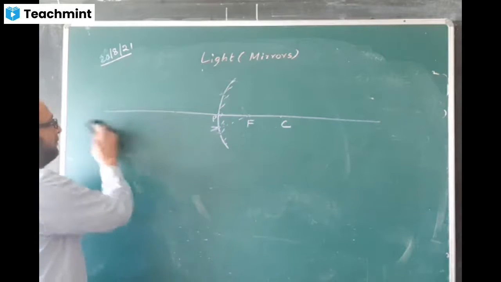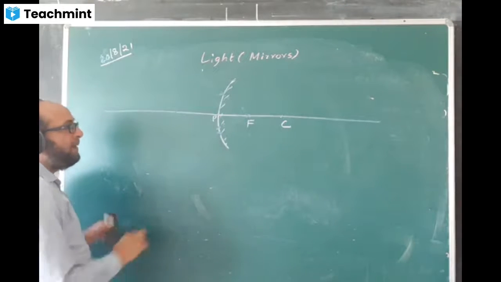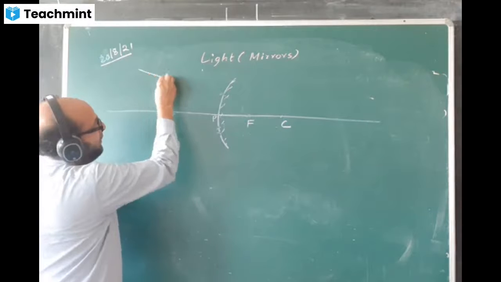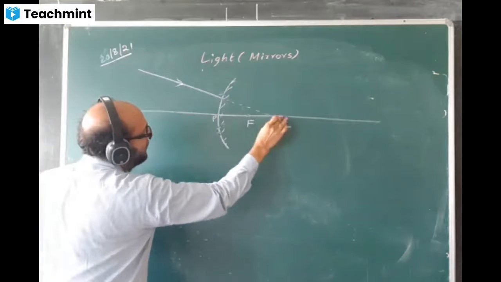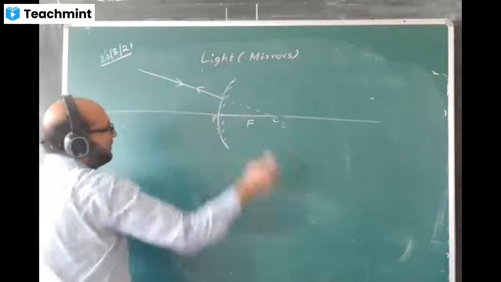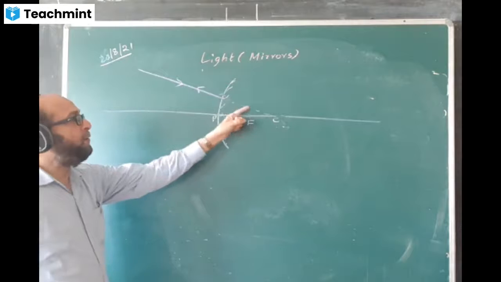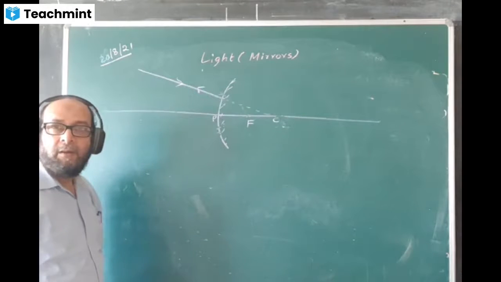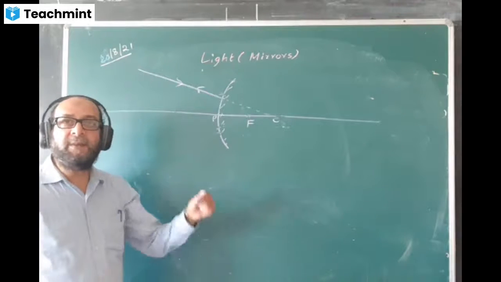Okay, good. Thank you. Now see, any ray in case of a convex mirror which will appear to pass through C. Now, this is the point C. Any incident ray of light which is appearing to pass through C will return back in the same direction. We will not have a separate reflected ray. The ray is returning back along the same path.